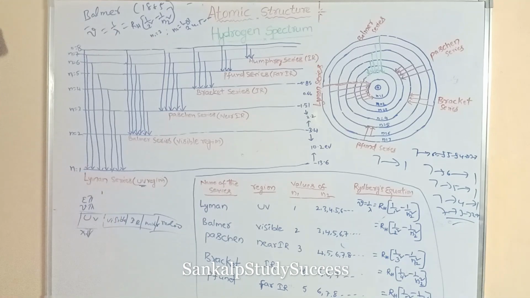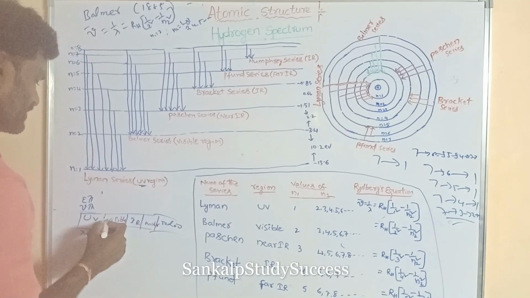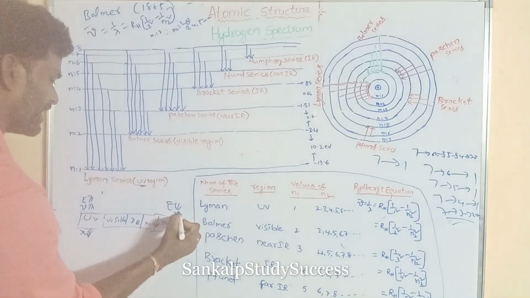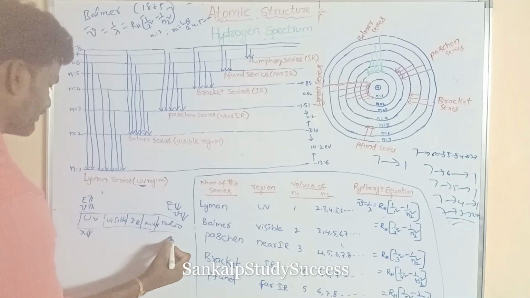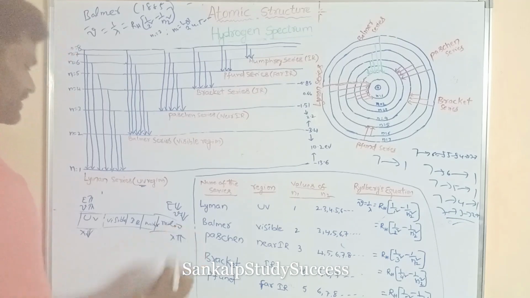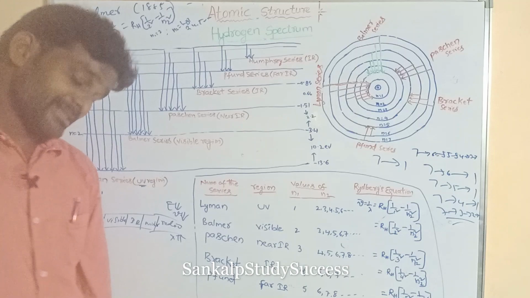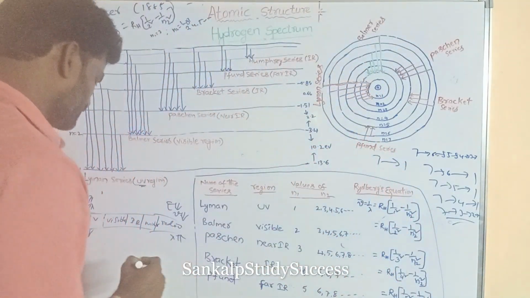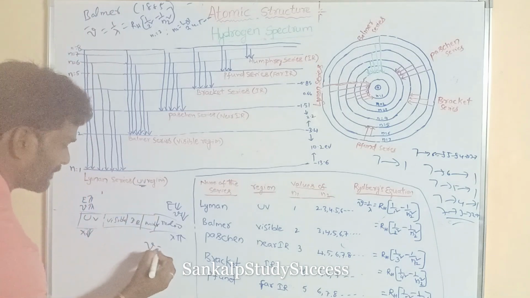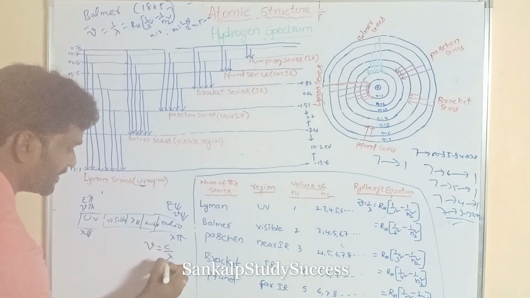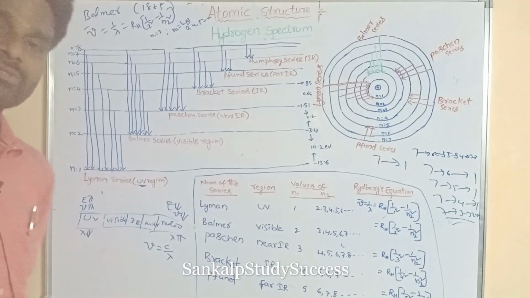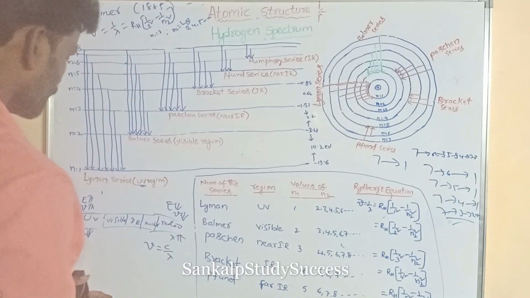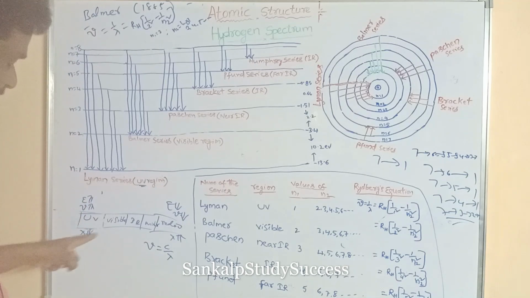From left to right, energy decreases and frequency also decreases, but wavelength increases. So wavelength and frequency are inversely proportional. Nu is equal to c by lambda. What is the relation between nu and lambda? Inversely proportional. If nu increases, lambda is low.